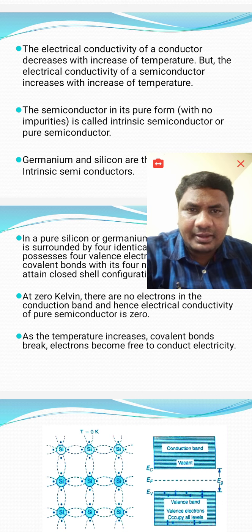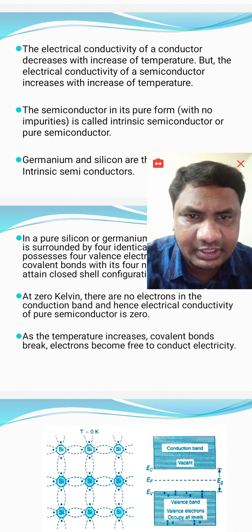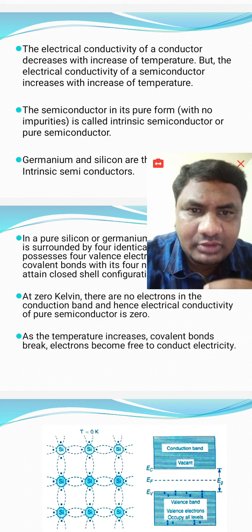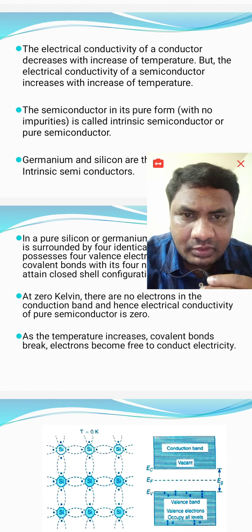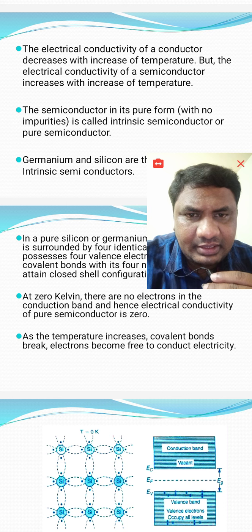And now we got one definition, that is, semiconductors are the solid state materials whose resistivity and conductivity values lie in between conductors and insulators.